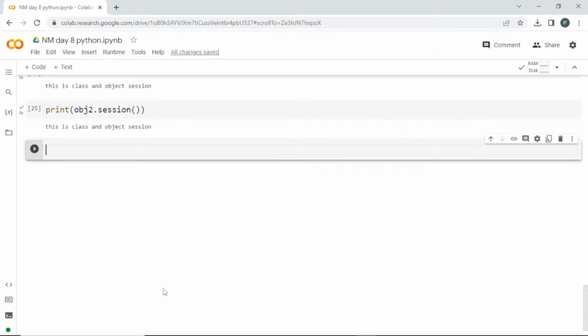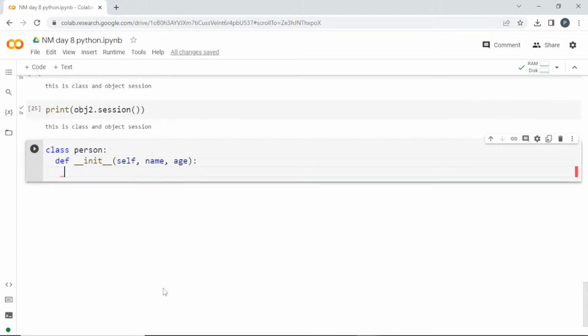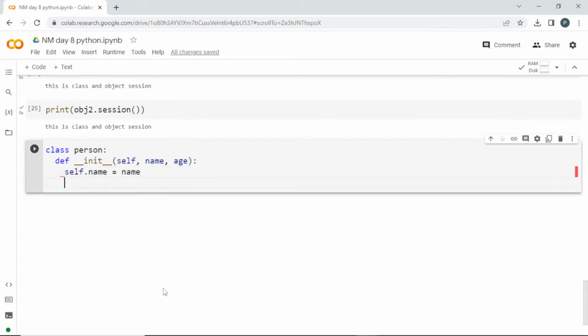So I'm going to create a class with the name person, class person. Since I want to pass the information, I can instantiate with the help of a function, double underscore init. Let me define double underscore init double underscore. Inside I'm passing the self first, which will be that instance, which is nothing but that object. I'll pass the name and age, which I'll get from the user. With the help of self, I am storing self.name equal to name, and self.age equal to age. So both of these things will be stored in the self.